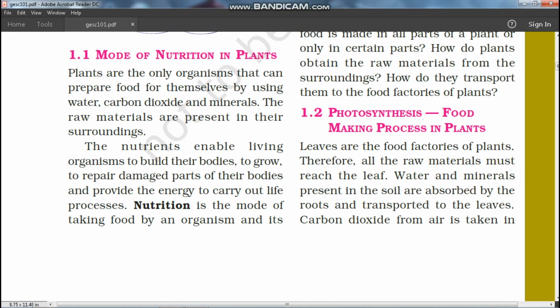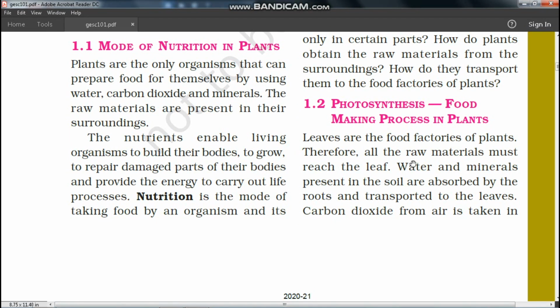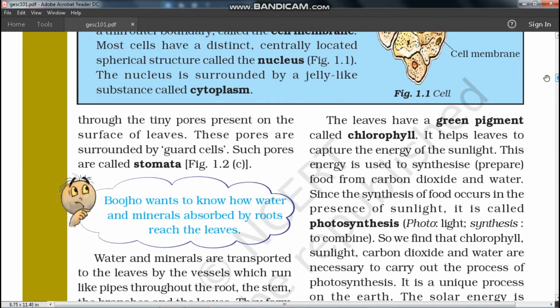How are they obtained by the plants? They are absorbed by the roots from the soil, and later on they are transported to the leaves. Another essential element is carbon dioxide, and it is taken from the air directly into the leaves. And how is it taken directly into the leaves? With the help of small pores.